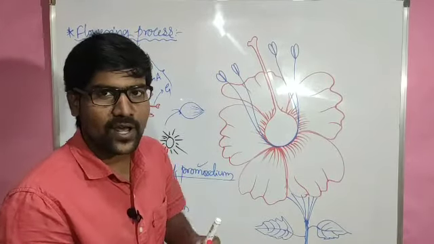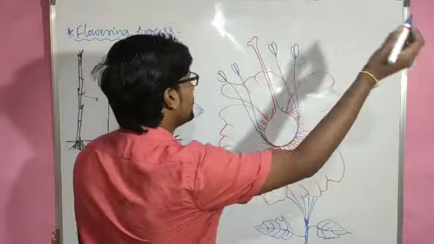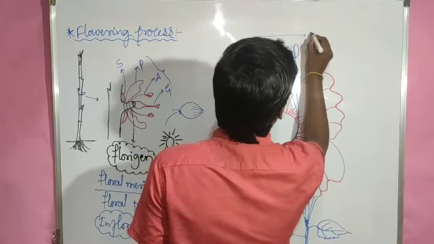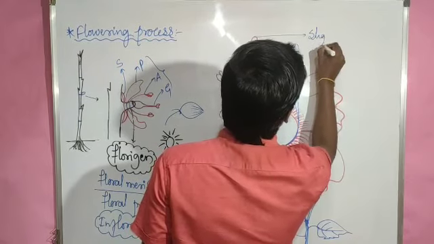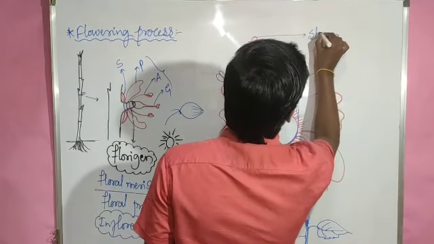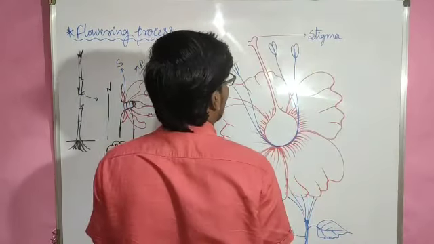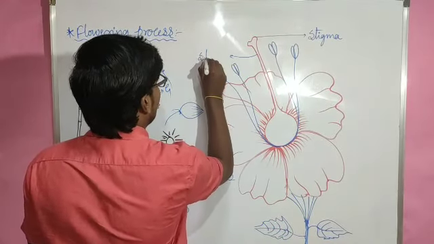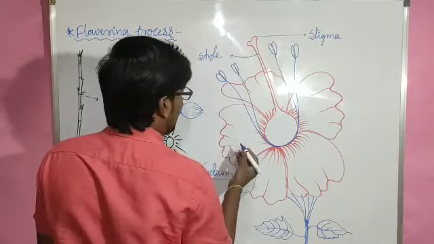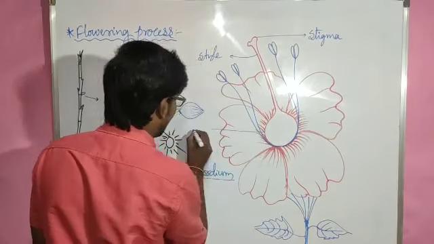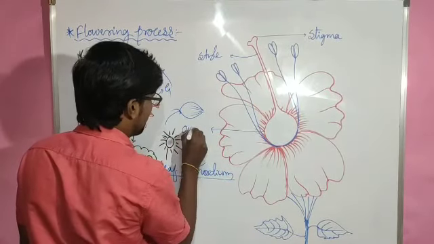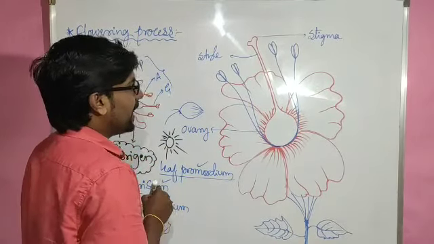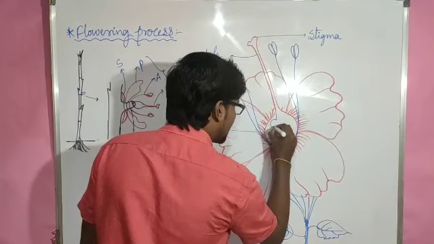It's a hibiscus flower I have drawn right now. If you consider the labelings of the flower, this is the stigma, and next this one is the style, and this portion is the ovary. Stigma, style, ovary. And inside the ovary we can get some chambers.